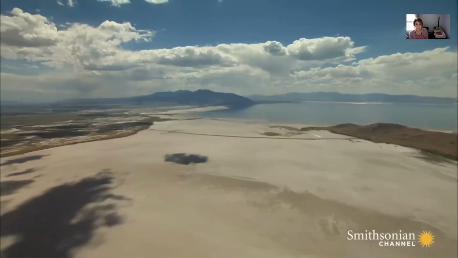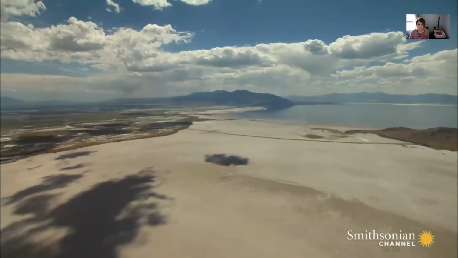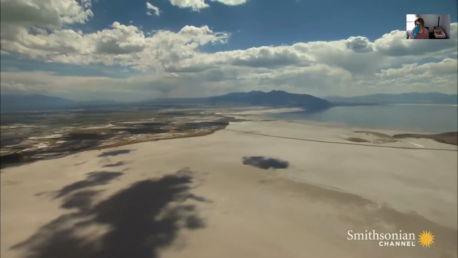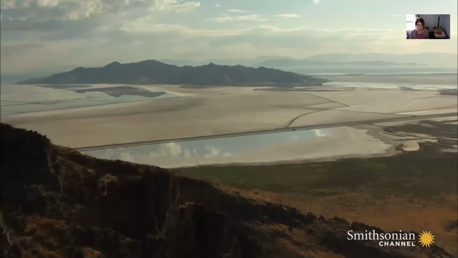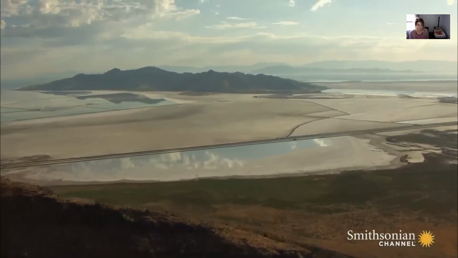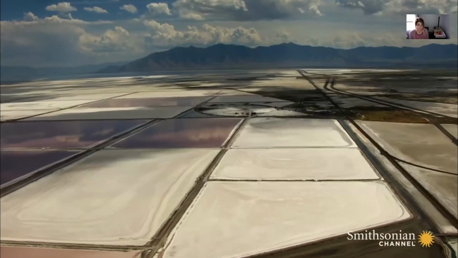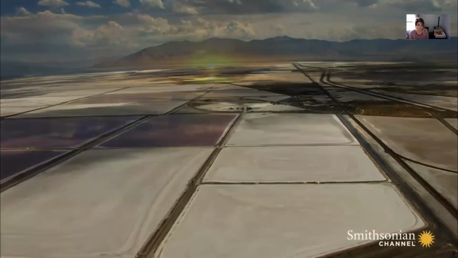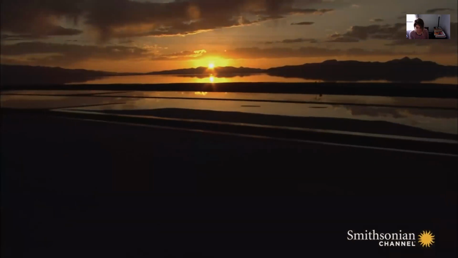Parts of the Great Salt Lake may remain wild, but more and more, humans are leaving their mark on this water body. Brine ponds established at the lake's edge capture a host of minerals for industrial use. But environmentalists fear that changes like this are inflicting long-term damage on Great Salt Lake.